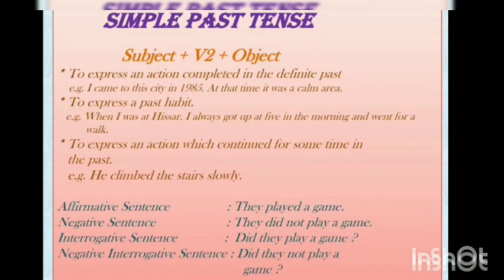Next is simple past tense, and the structure is subject plus V2, means second form of the verb, plus object. It is used to express an action completed in the definite past. For example, I came to this city in 1985. At that time, it was a calm area.